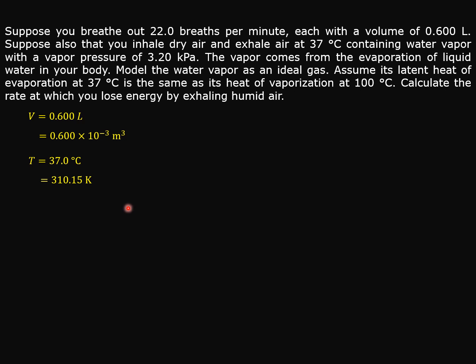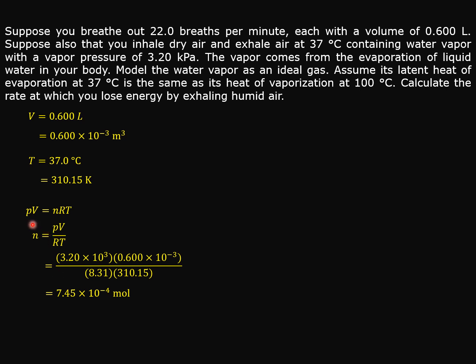Before we start to solve the problem, we first convert the V given in liter into cubic meter. We multiply by 10 to the power of -3 cubic meter, because 1 liter is equal to 10 to the power of -3 cubic meter. And the temperature of the body, which is also the temperature at which the evaporation takes place, is 37.0 degrees C. Converted into Kelvin, it is 310.15 Kelvin.